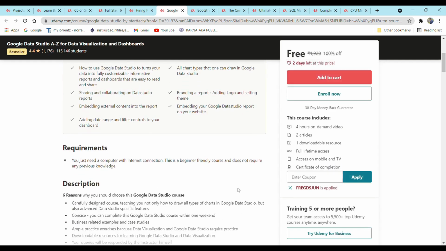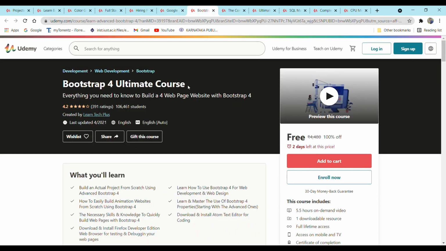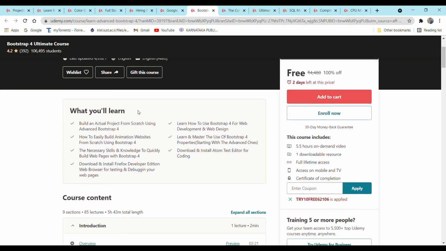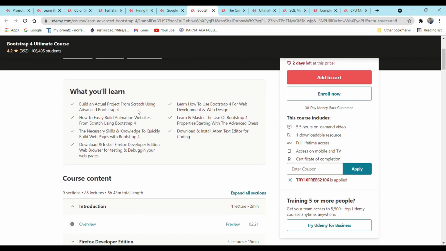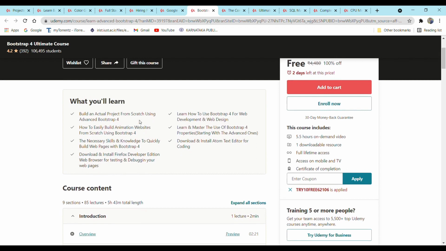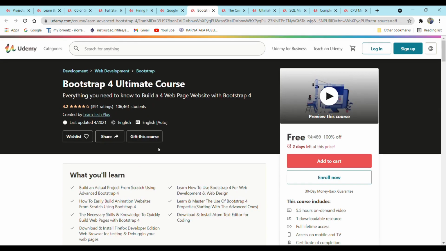So let's move to the next course. Next course is Bootstrap 4 Ultimate course. In this course you will learn how to build an actual project from scratch using advanced Bootstrap 4, how to easily build an animation website from scratch using Bootstrap 4, and how to use Bootstrap 4 for web development and web design. Apart from that, you will be able to learn Atom text editor, because in this course they are using Atom text editor, so you will get familiar with it.